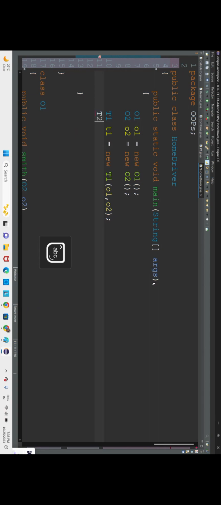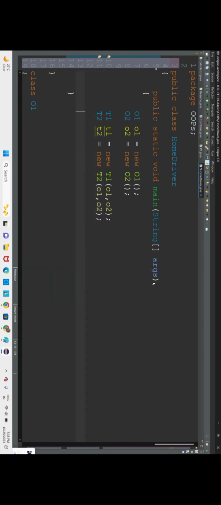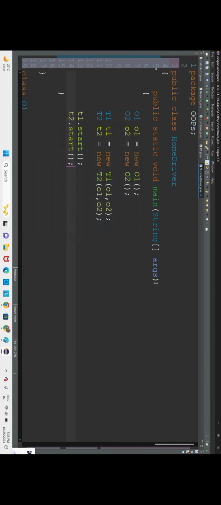Thread 2, T2 is equal to new Thread 2 of O1, comma, O2. Now we have to go for start. T1 dot start, because without start the thread will not start executing. So T2 dot start. Now see the output neatly. Let us execute the code.